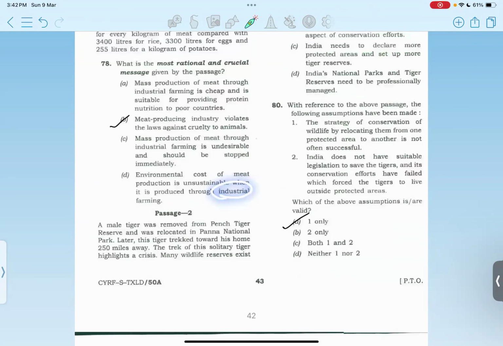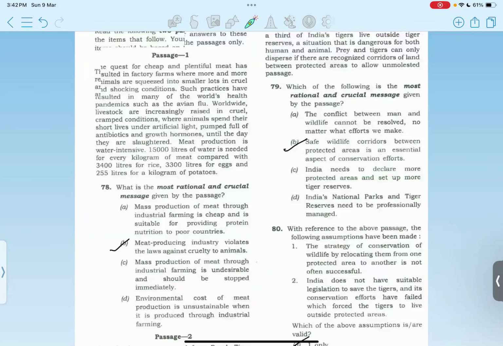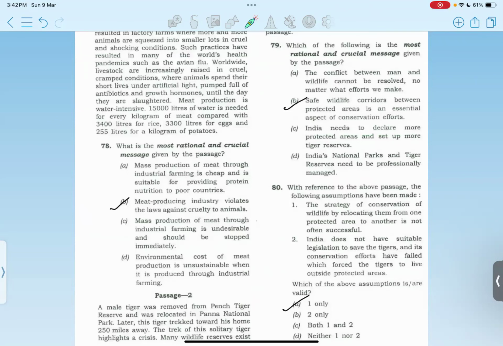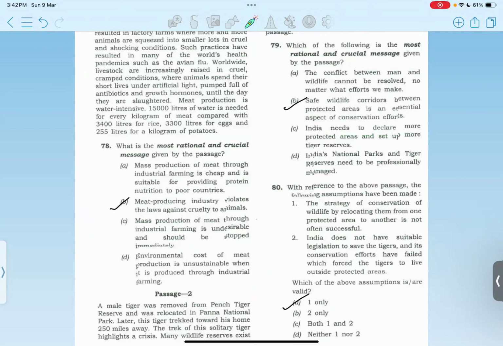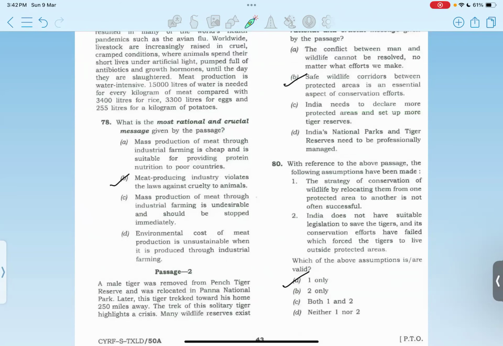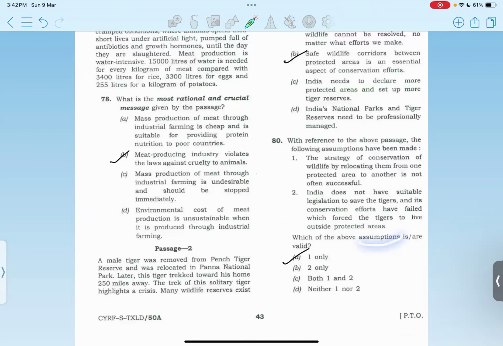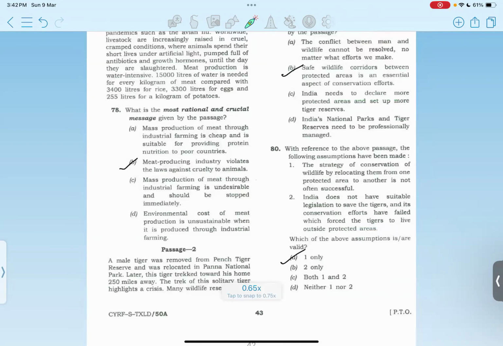Passage 2, so the most rash and crucial message should be option B. 79, option B. Then the 80th is asking for an assumption, so it should be only one. Option A.